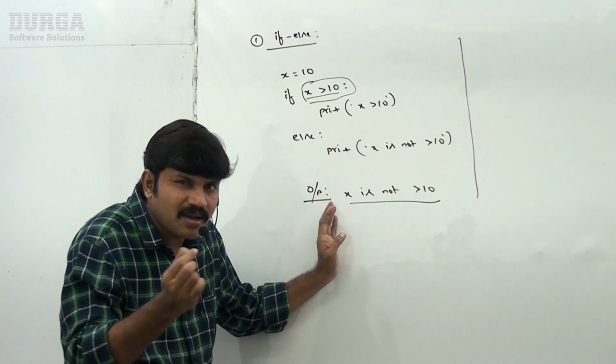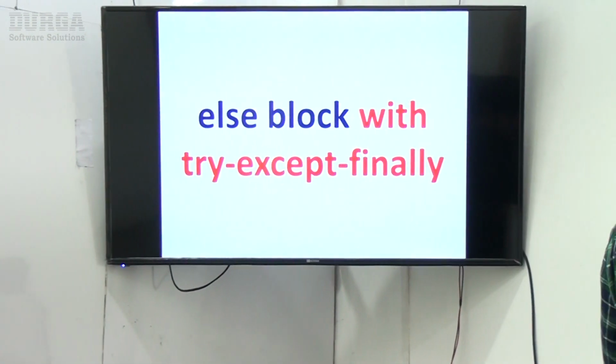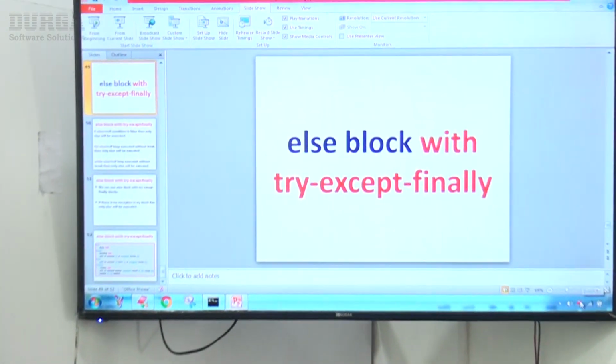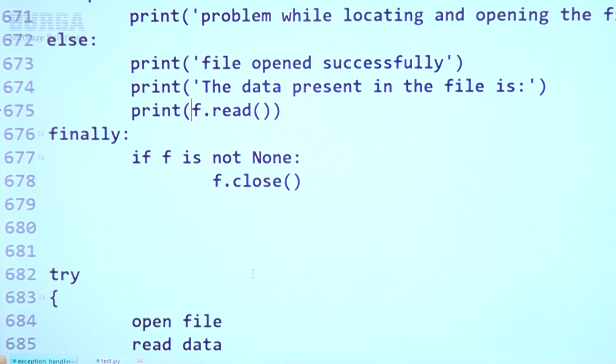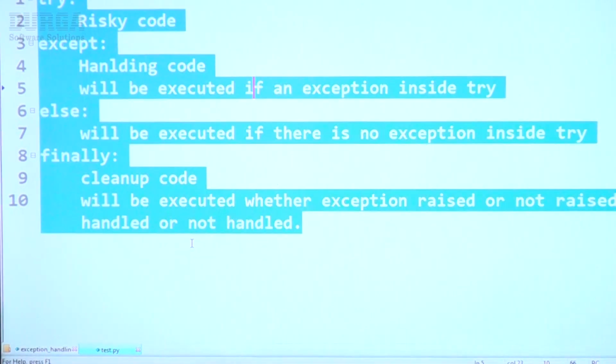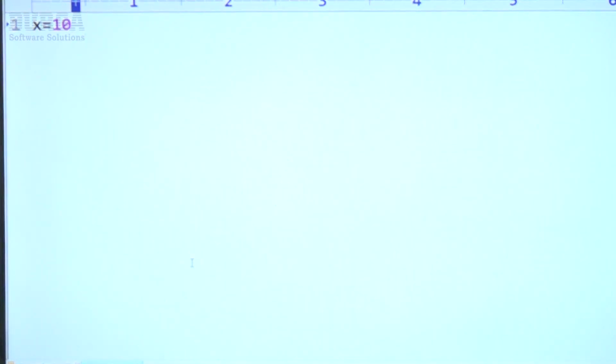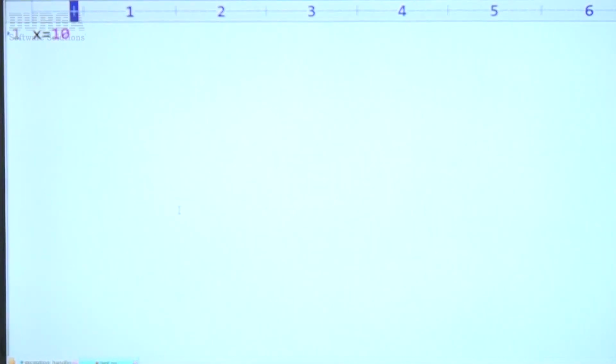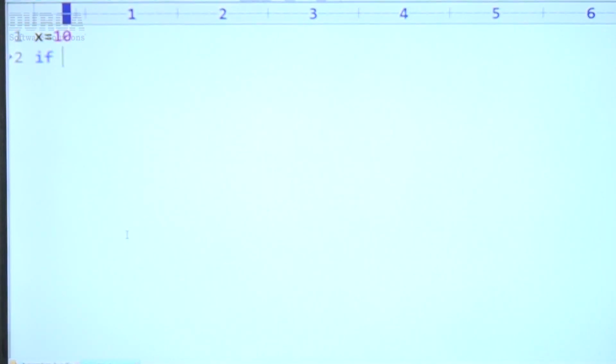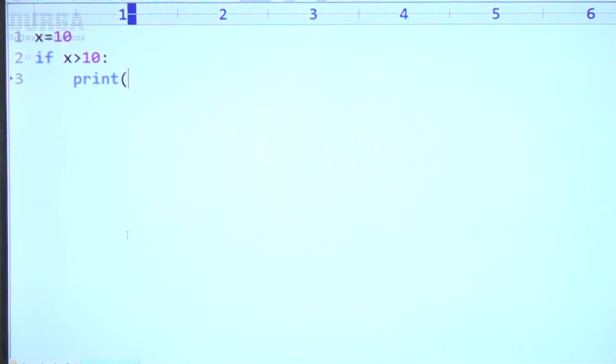Now let me execute this. Observe very carefully. Here x is equal to 10. If x greater than 10, print x greater than 10.